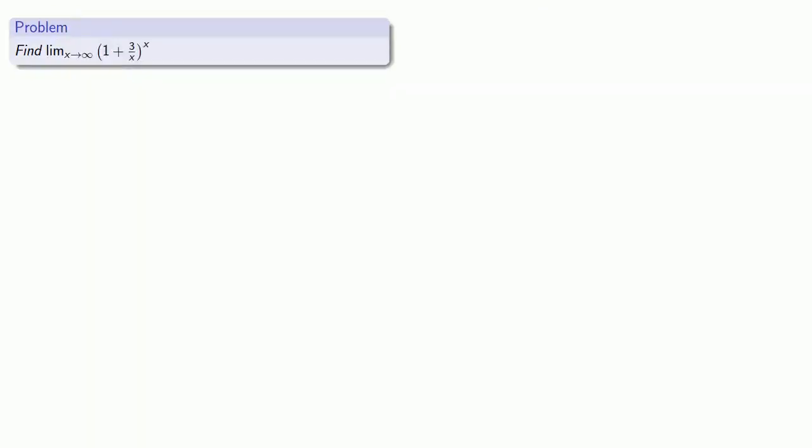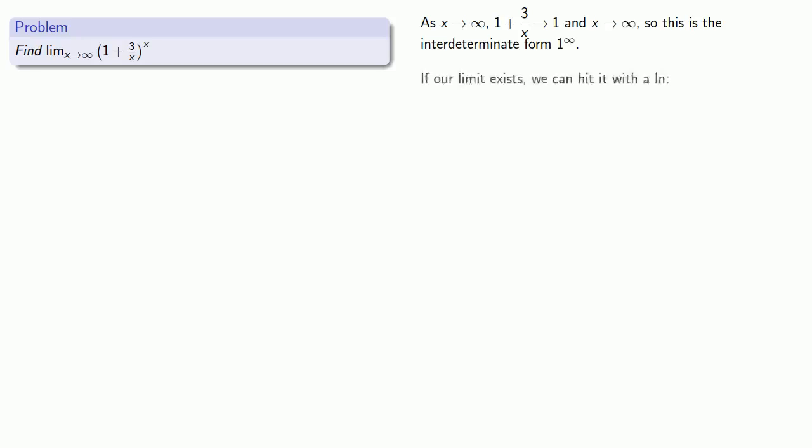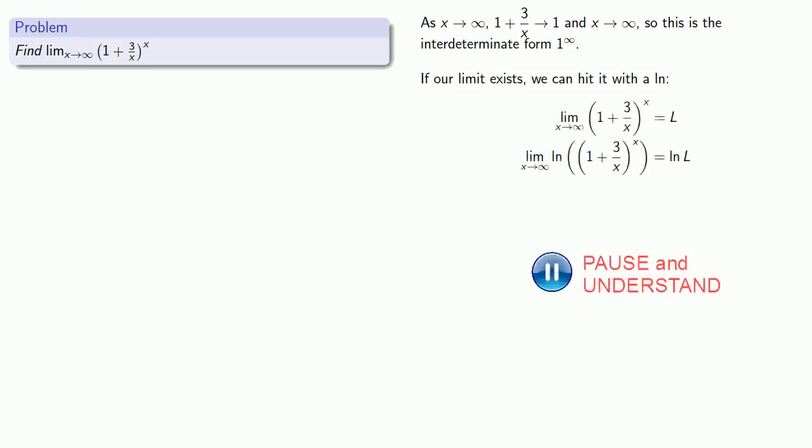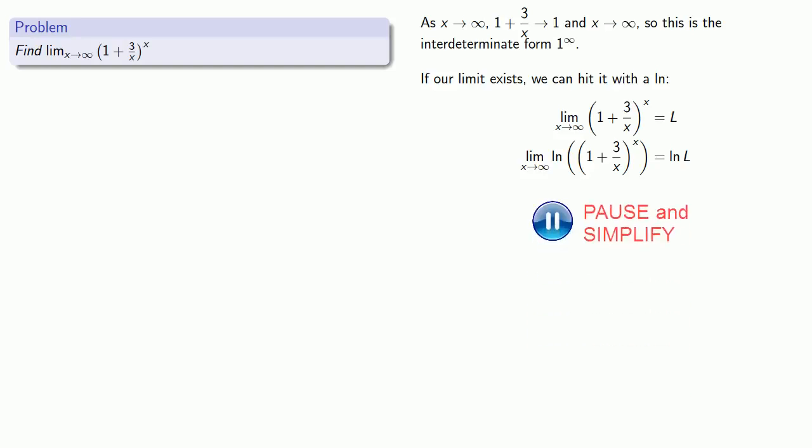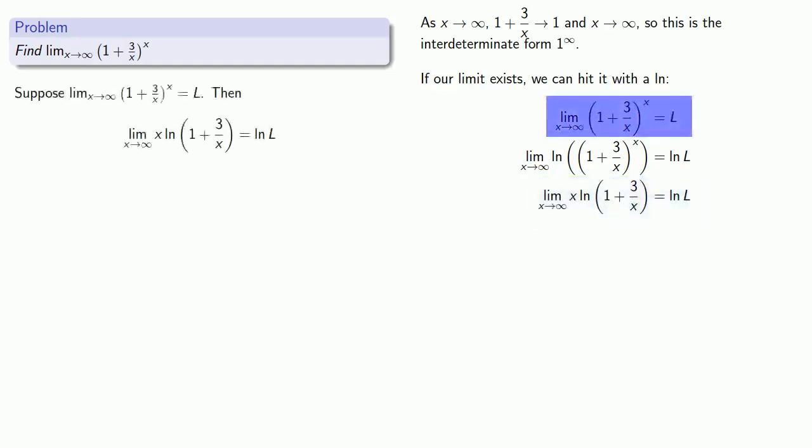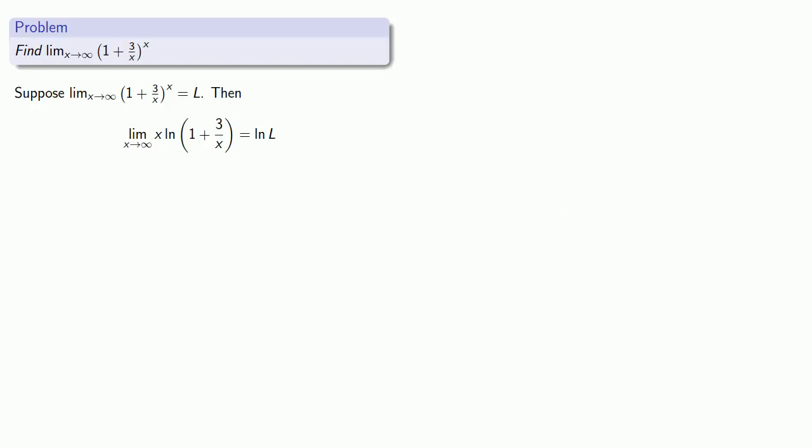How about a different problem? So here we see as x goes to infinity, 1 plus 3 over x goes to 1, and x itself goes to infinity, and so this gives rise to an indeterminate form 1 to power infinity. So how shall we proceed? Well, if our limit exists, we can hit it with a log, and I can apply a little bit of algebra. And so now if I can find this limit, I can find the log of this limit. So can we find the limit?